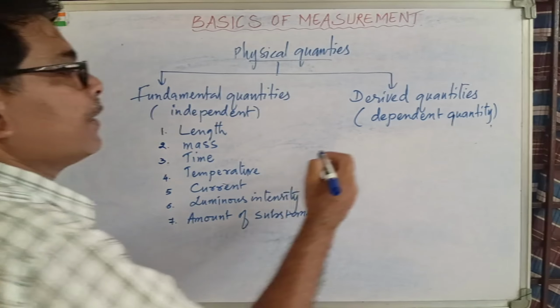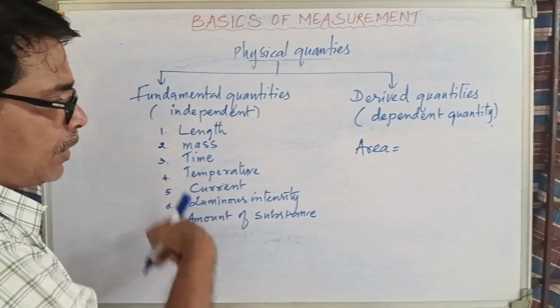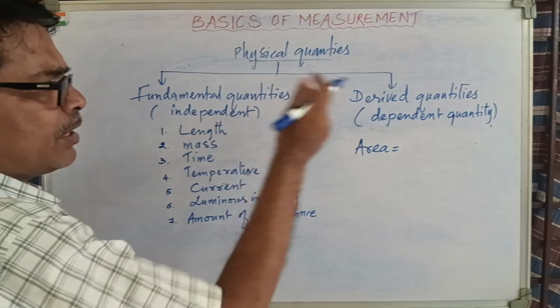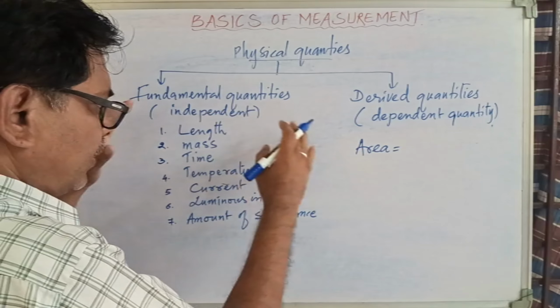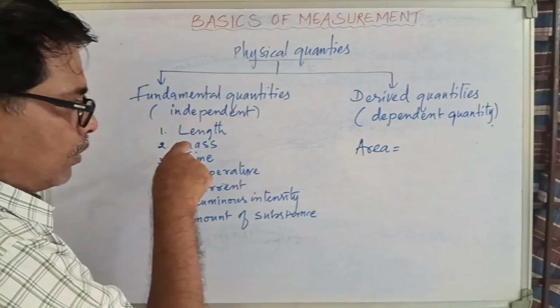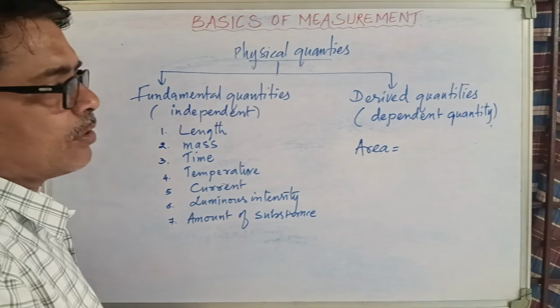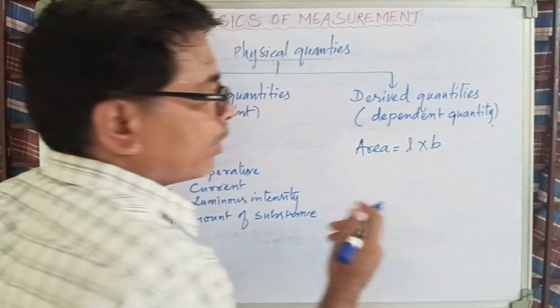Next one is area. Now tell me, do you find area here? No. No means it's understood it is derived. Such an easy thing. If you don't find a physical quantity that I am writing on this side, then it is derived. That's all. You know area is length into breadth.